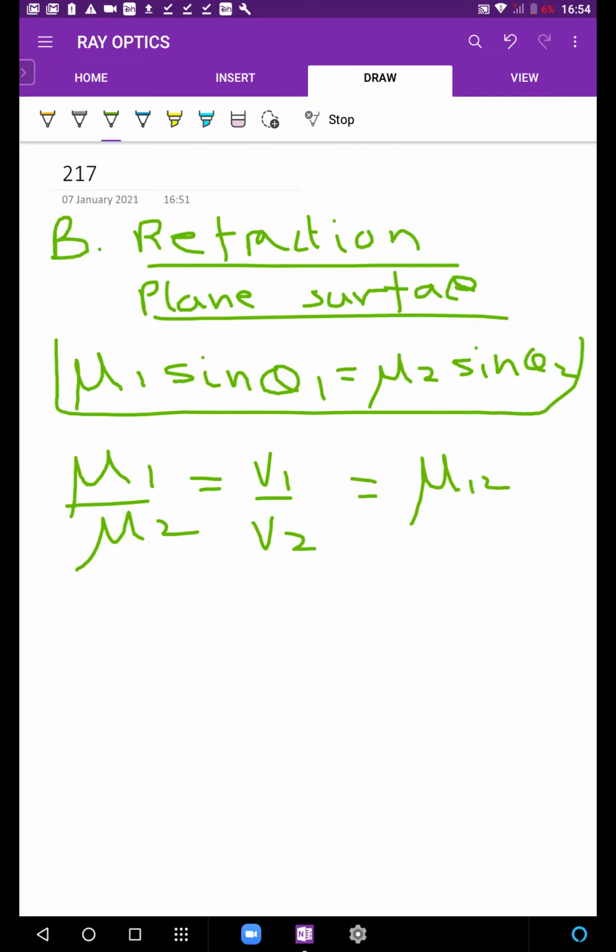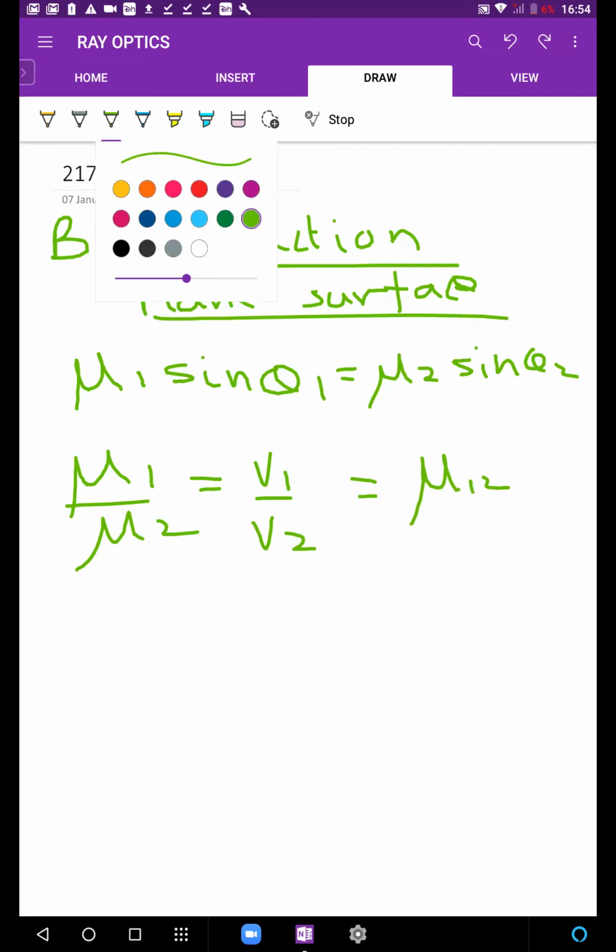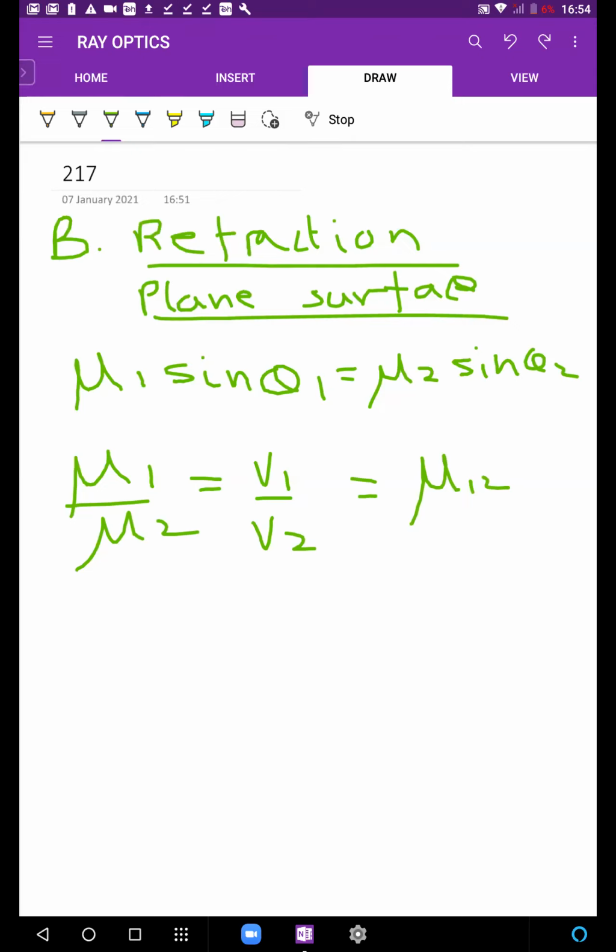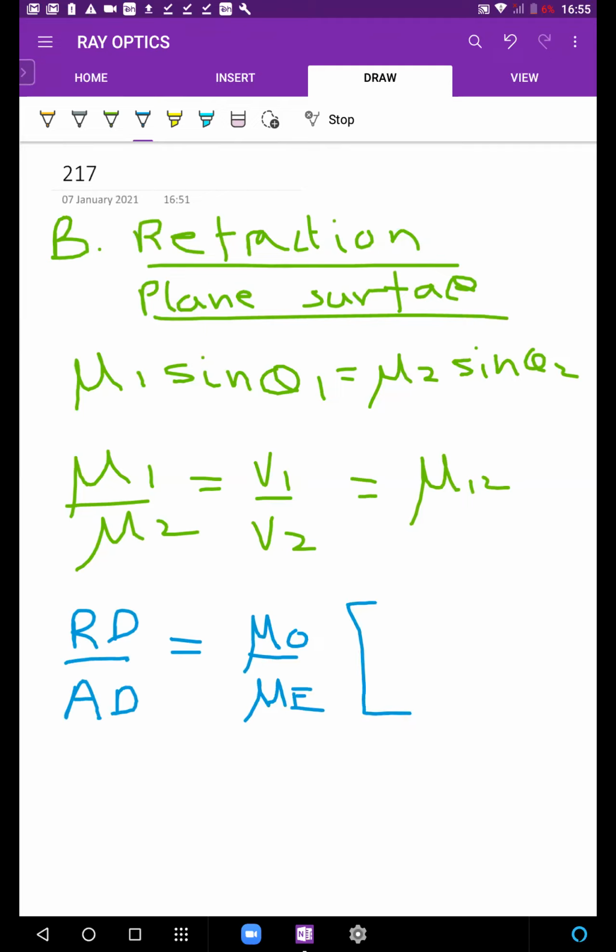Then the formula for shift, yes, you have the concept of near normal viewing. Real depth upon apparent depth was one concept. Real depth upon apparent depth is mu of object by mu of image, and this is only valid in near normal viewing.